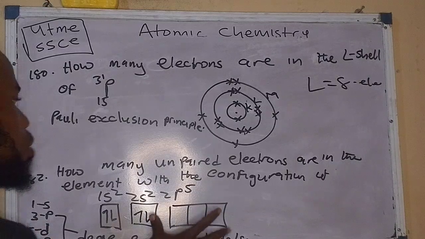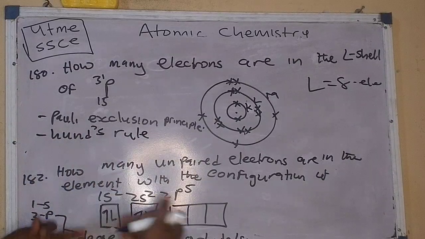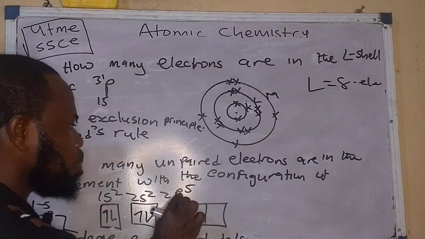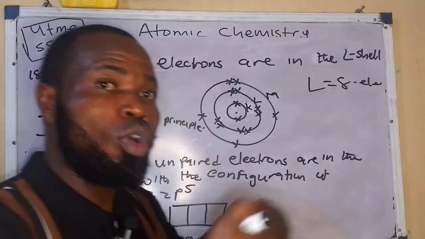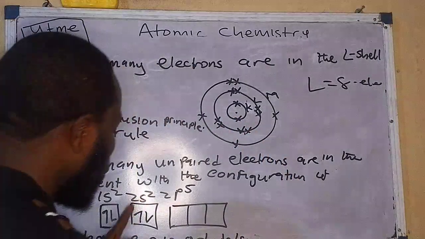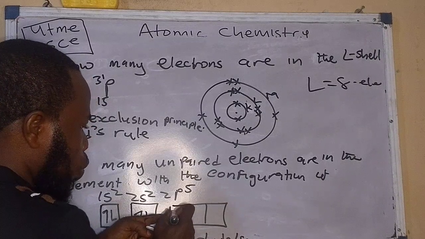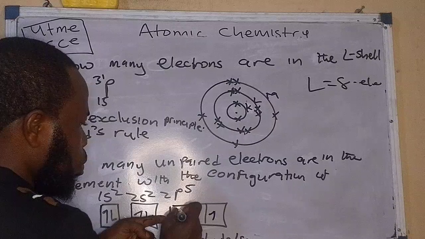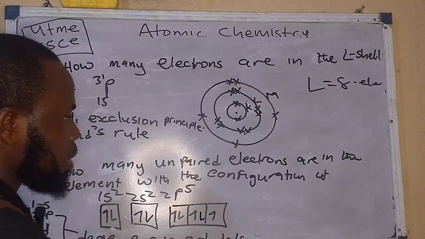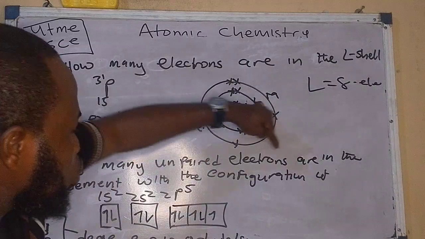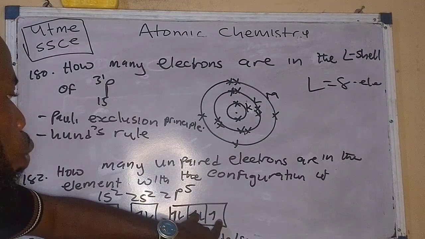Now make we look at this: P has 3, D has 5, F has 7. So this law I want to apply here is what is called Hund's rule of orbital multiplicity. Quickly now, this 5 here, if you want to arrange in any degenerate orbital at all, if you are filling electrons in a degenerate orbital, the first thing to do is to partially fill the orbitals. So we have 3 orbitals here. I'll partially fill it. 1, 2, 3. Remaining 2. Then of course I'll pair. Then of course, so it's now 4. Then of course this one is 5. That means how many unpaired electrons are in this element? 1. So this element is having 1 unpaired electron.